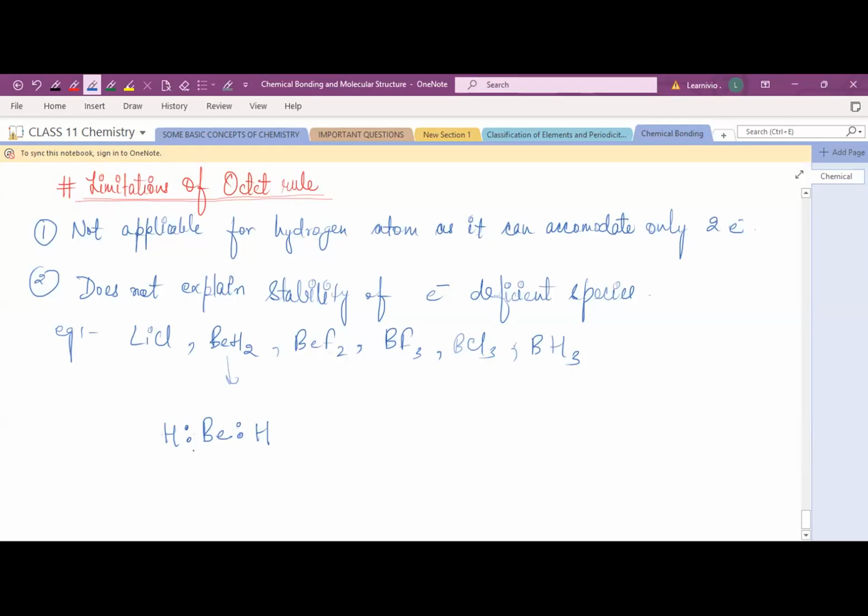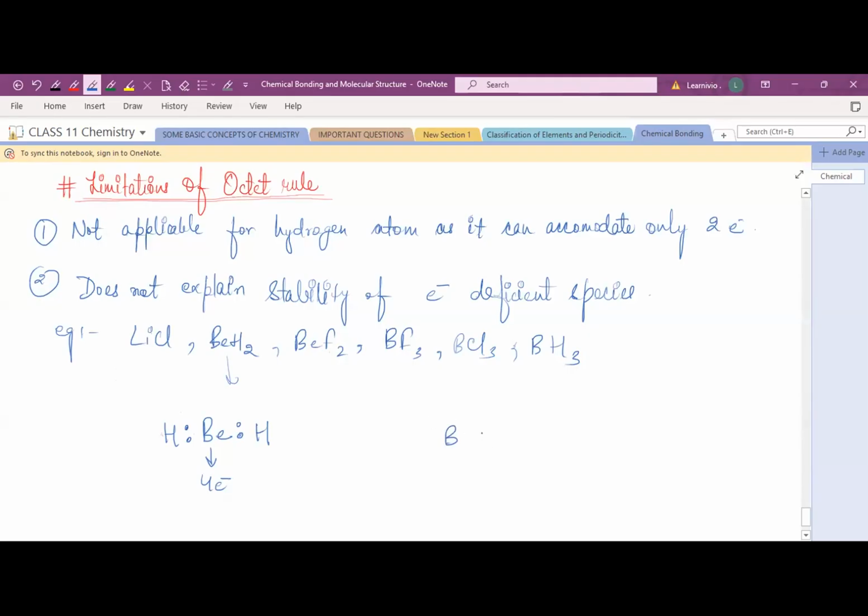Now see, check how many electrons are around the central atom. The central atom is beryllium. Now check how many electrons are there. 1, 2, 3, 4. Only 4 electrons are there. Means this is an electron deficient species. Its octet is incomplete. Okay, ये और electrons कहाँ से लाएगा? Hydrogen is again electron deficient, right? So the bond formed in BeH2 is an electron deficient species, and the octet rule doesn't explain the stability of electron deficient species. Is it clear? Yes, ma'am.